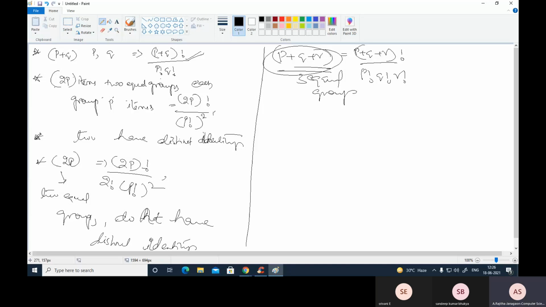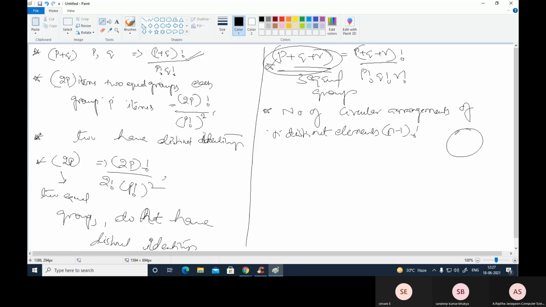Okay. So the next formula is the number of circular arrangements. The number of circular arrangements of n distinct elements is n minus 1 factorial. Circular means, suppose 5 balls are arranged in a circle. So this is 5 minus 1 factorial.